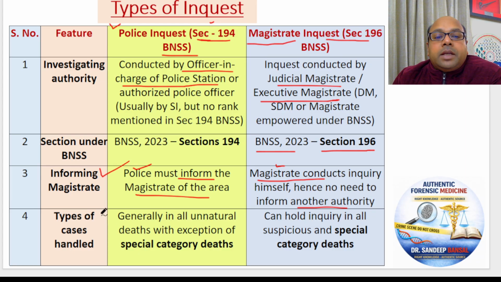Now, what types of cases are handled by the police and magistrate? Usually all cases of unnatural death are handled by police. It's the police which goes to the scene of crime, the scene of death, and does the inquest. But there are a few special cases where the magistrate does the inquest, and we'll study what those cases are.